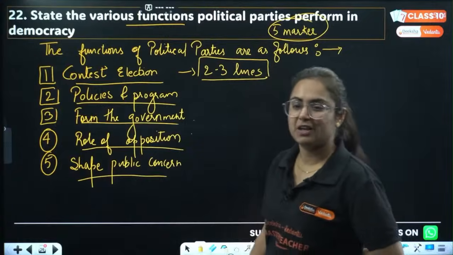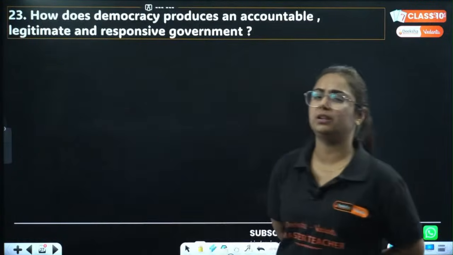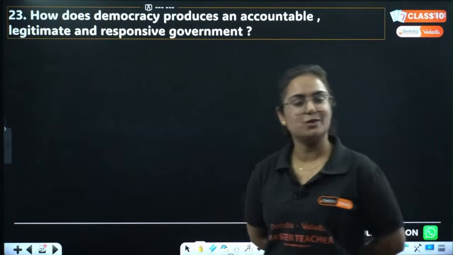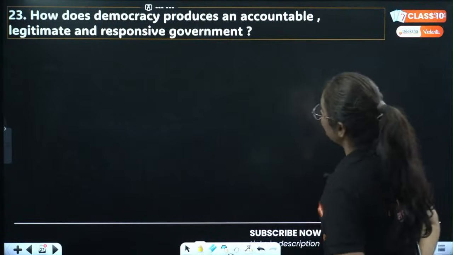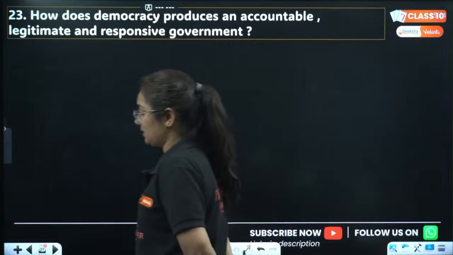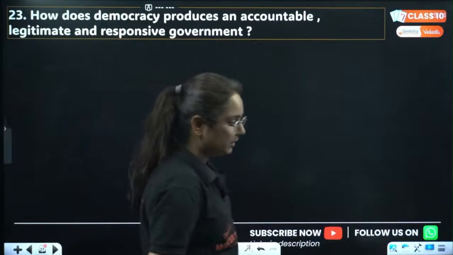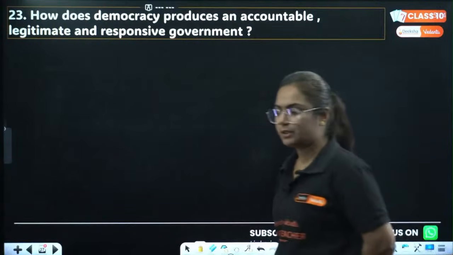Done. Now next question, that's question 23, 10 more remaining, from the top 33 NCERT questions. How does democracy produce an accountable, legitimate and responsive government? This is from the chapter Outcomes of Democracy. Tell me right now everyone, do you find Outcomes of Democracy a difficult chapter?